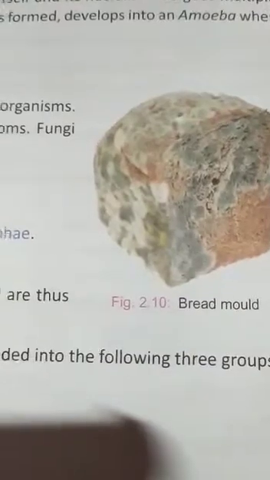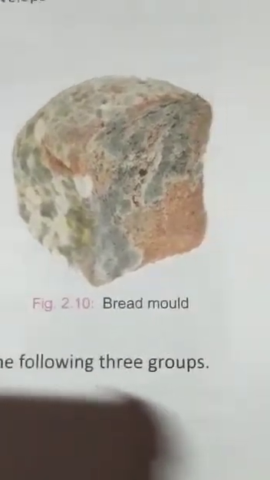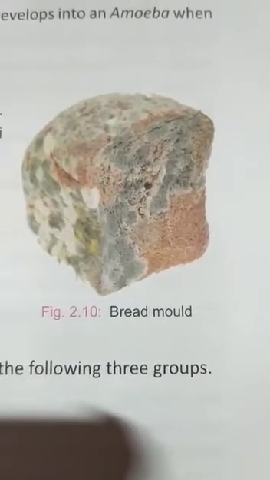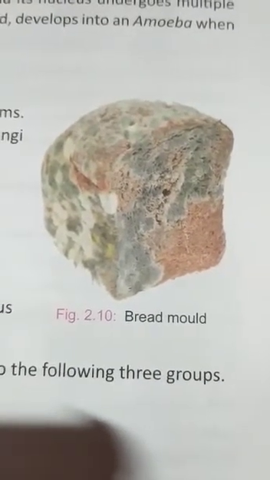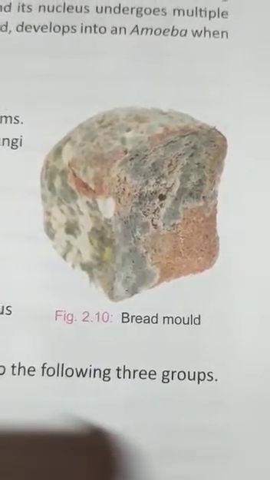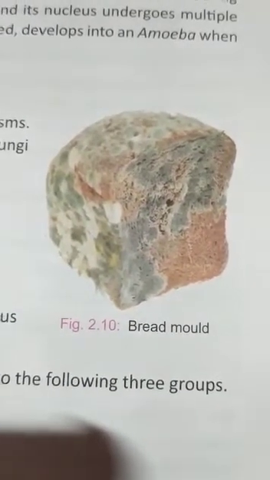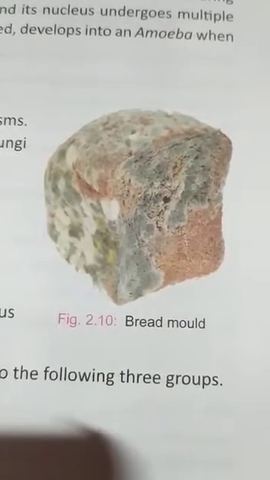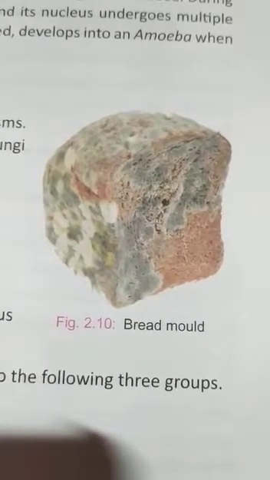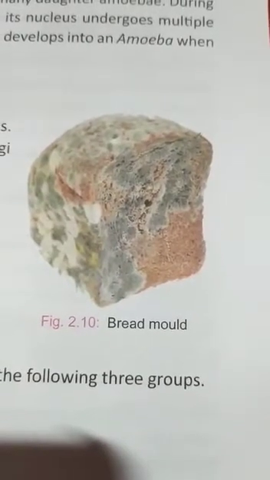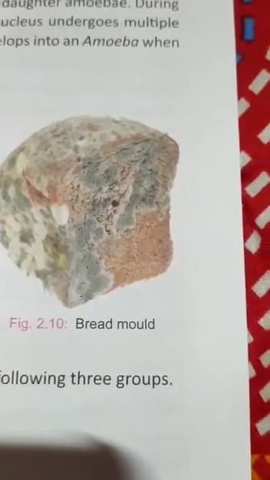Next is Kingdom Fungi. Kingdom Fungi includes both unicellular and multicellular organisms. Examples are yeast, mushroom. The important features of fungi are they have a well-defined nucleus, they are heterotrophs and feed on organic matter, they are made of thread-like structures known as hyphae, and their cells have a cell wall.